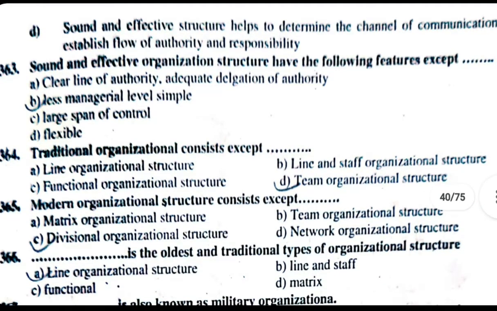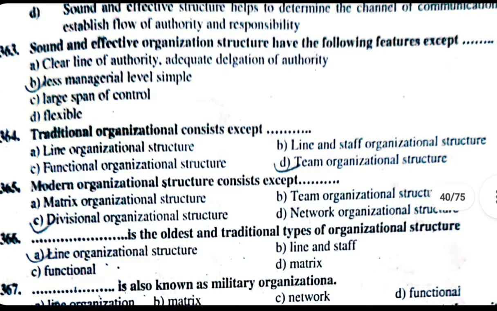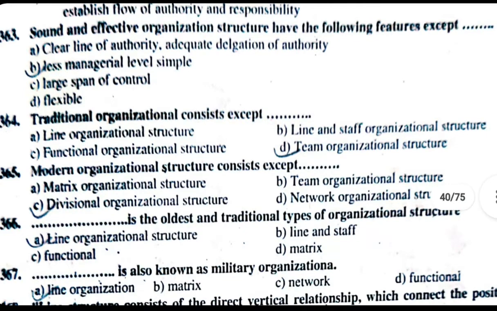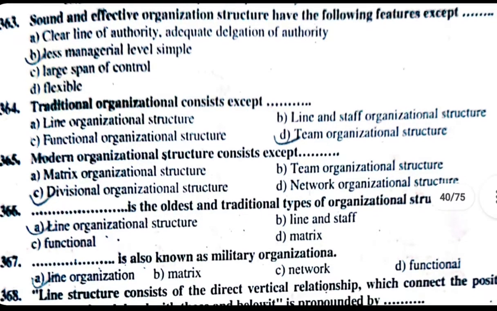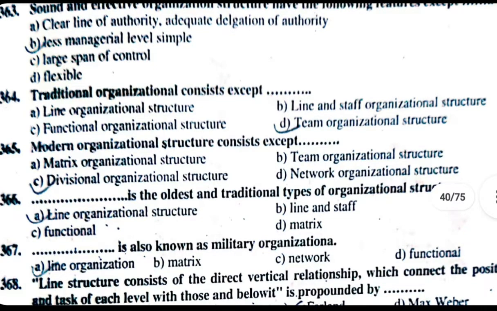366. Dash dash dash is the oldest of the traditional types of organizational structure. A. Line organizational structure. B. Line and staff. C. Functional. D. Matrix. 367. Dash dash dash is also known as military organization. A. Line organization. B. Matrix. C. Network. D. Functional. The correct answer is A, line organization.